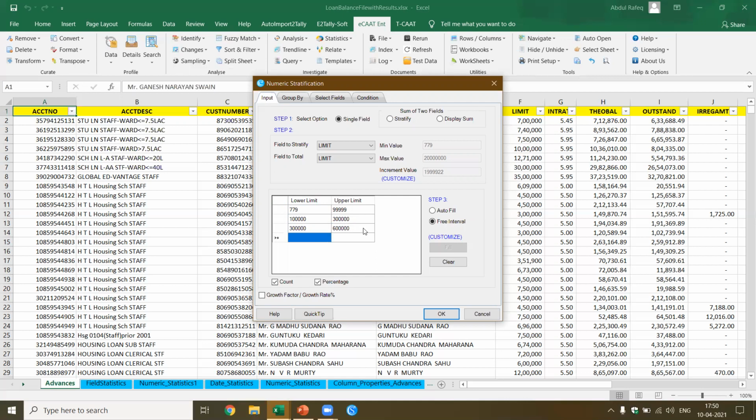Here I think I have to make it 2 lakh. This has to be 99,999. Is it correct? No, I have missed digits: 1, 2, 3, 4, 5. Yes, 5.